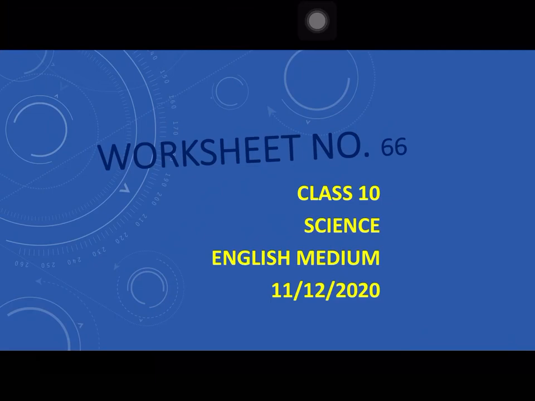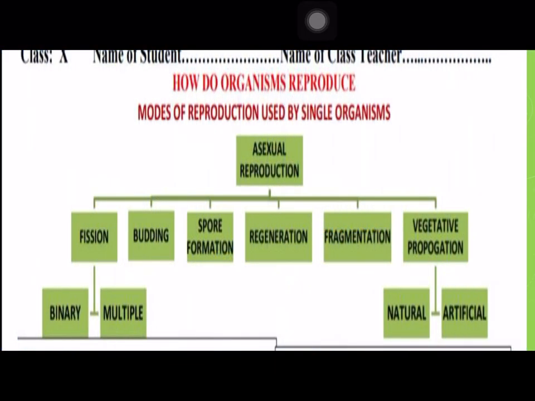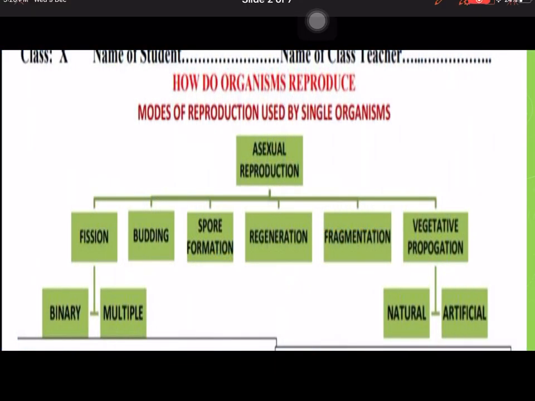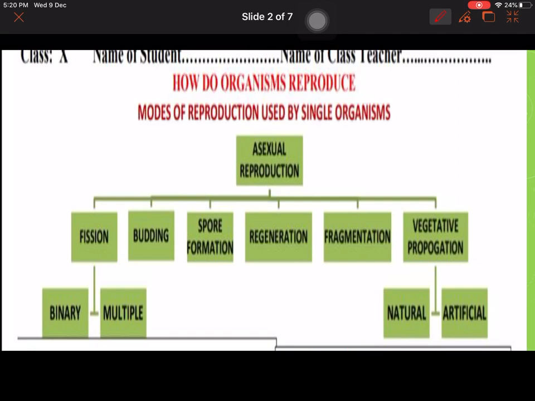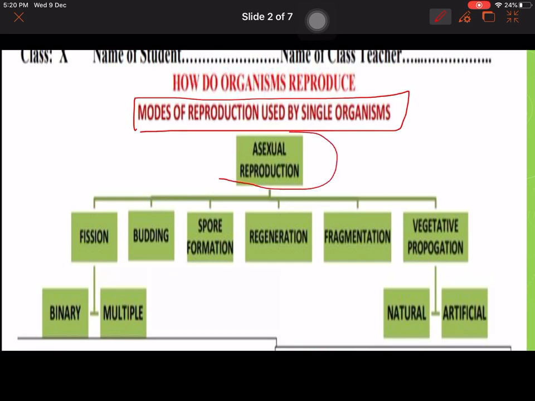Today we are going to discuss your worksheet number 66, class 10th science, for the date 11th December. In this, as you know, your lesson "How do organisms reproduce?" is going on. Today we'll discuss the modes of reproduction used by single organisms, that means unicellular. Asexual reproduction is what is used by single organisms.